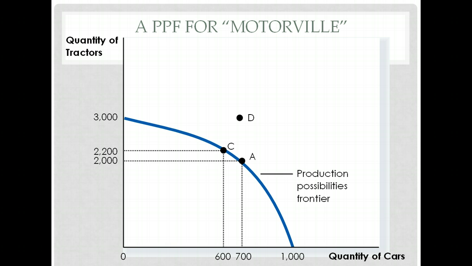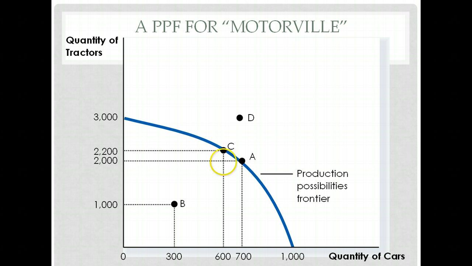They just don't. By the same token, suppose they decided to produce only 1,000 tractors and then only produce 300 cars. According to our PPF, that's what we would call an inefficient use of resources. Why?